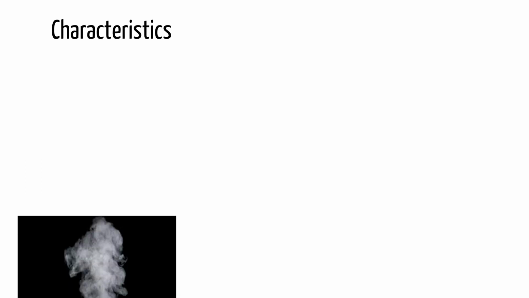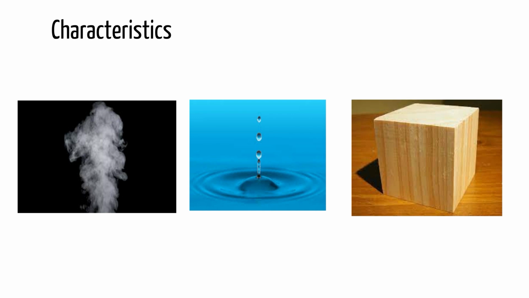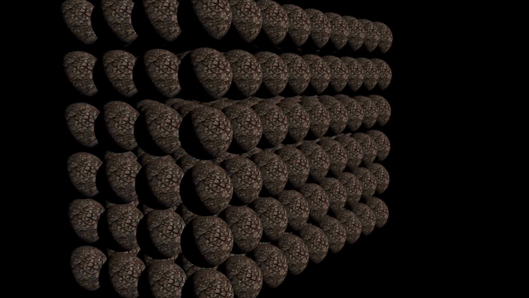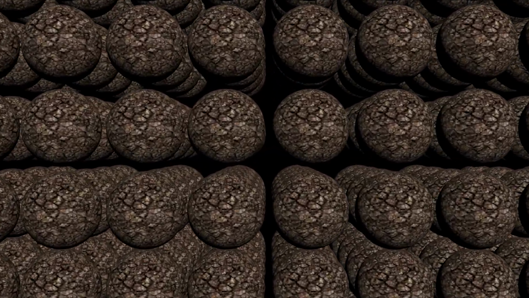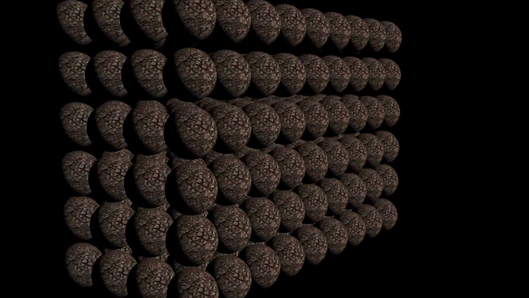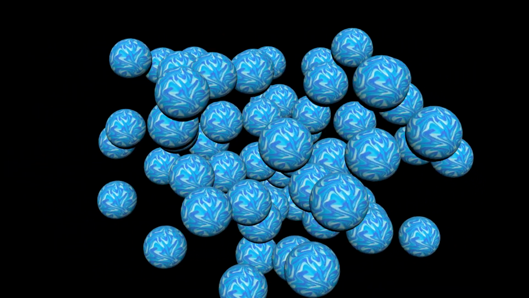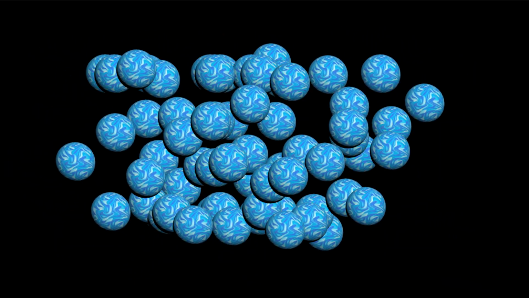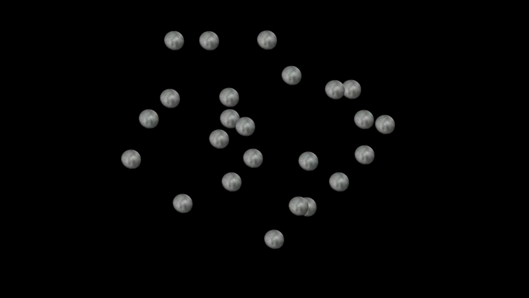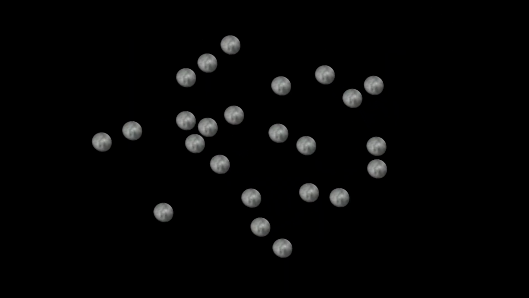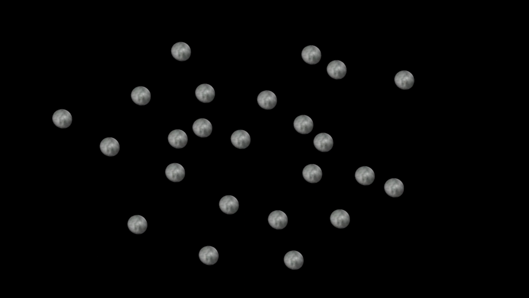The characteristics of gases, liquids, and solids are as follows. Solid retains a fixed volume and shape, has rigid particles, not easily compressible, and does not flow easily. Liquid assumes the shape of the container it occupies, not easily compressible, and flows easily. Gas assumes the shape and volume of the container, compressible, and flows easily.